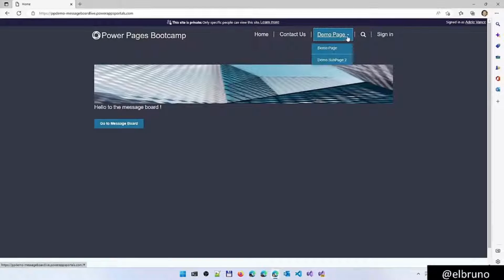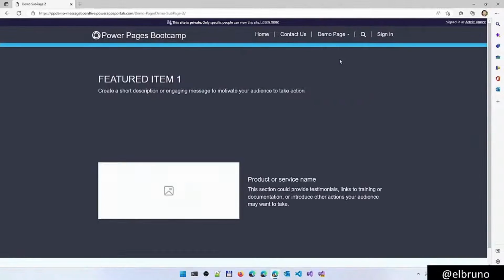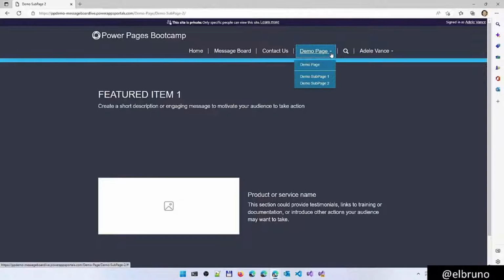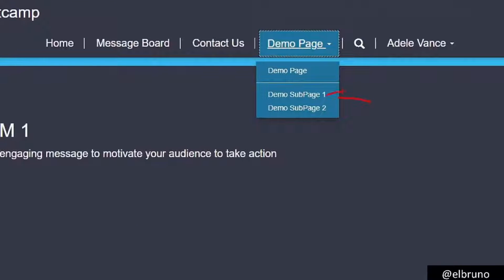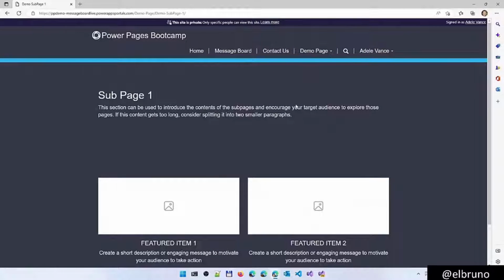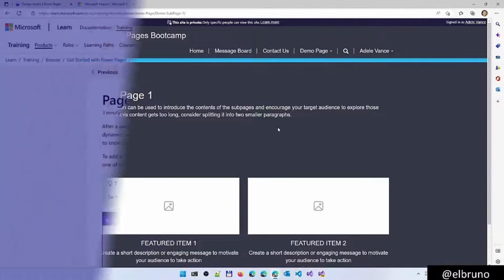There it is. I can go to the demo sub page 2. Remember, I can't even see the first one because I am not logged in, so I don't have the changes right now. And if I sign in, I am going to have the chance to also access the demo sub page 1 for the authenticated user. So that's the main difference in how we can enable and control access to each one of the pages.